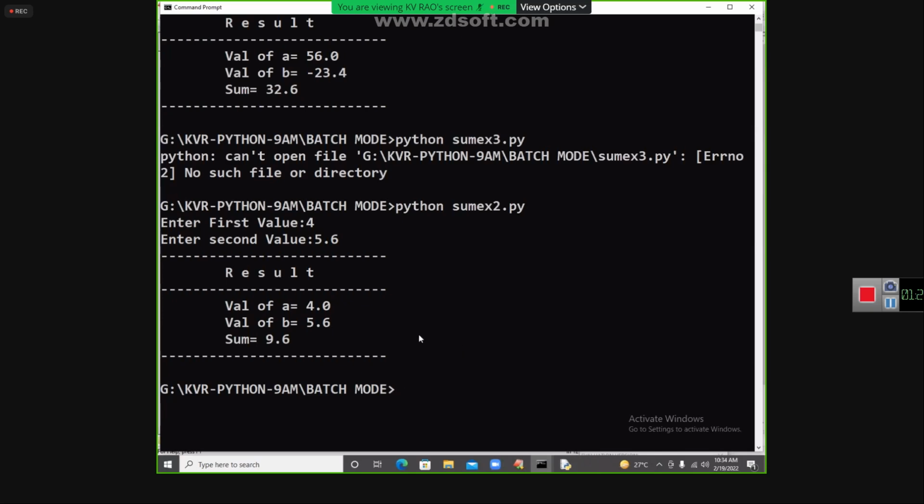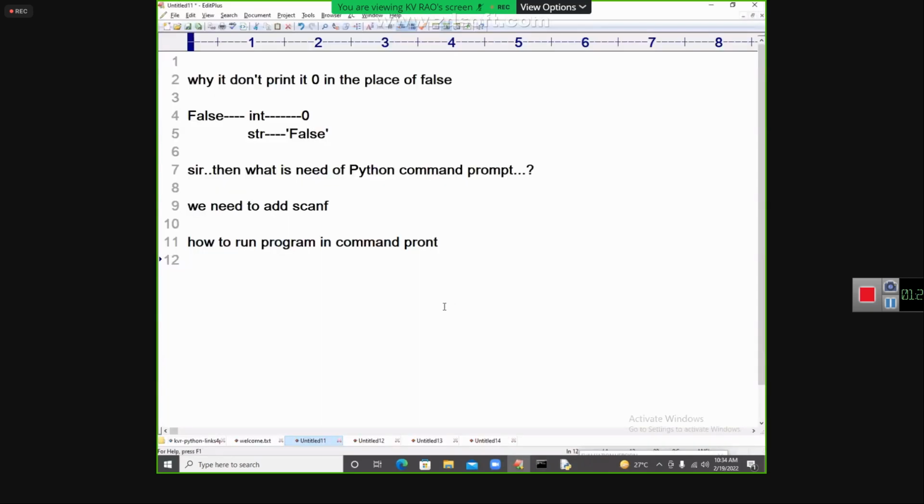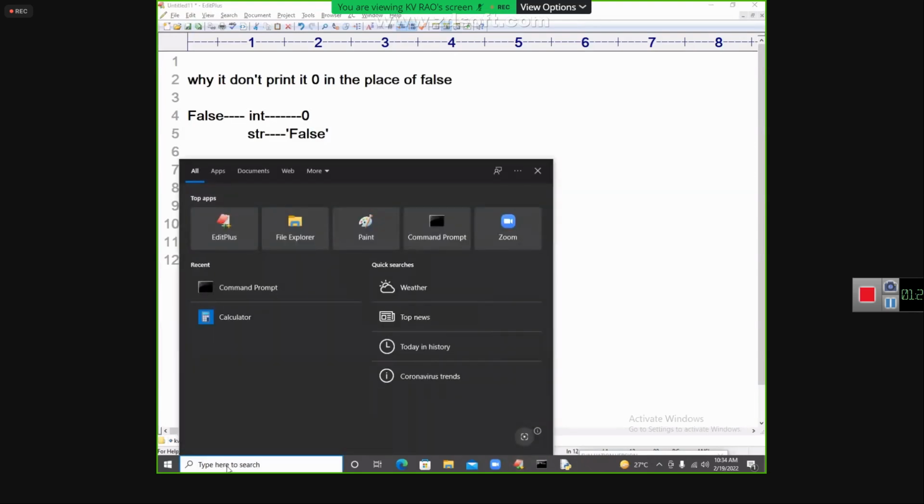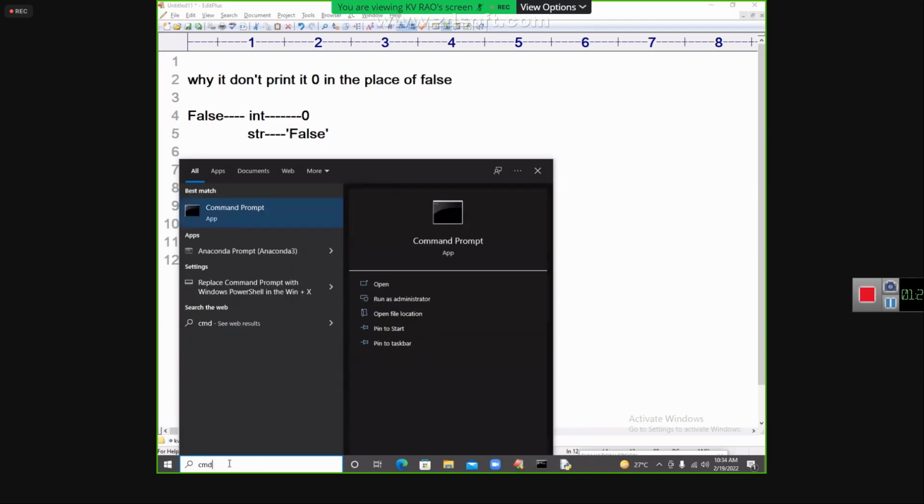Are you understanding this concept? Are you able to understand this? So I told you, my dear students, how to come to command prompt. Is it understandable, students? Once again, I will tell you how to come to command prompt. Come to the start button and type CMD.